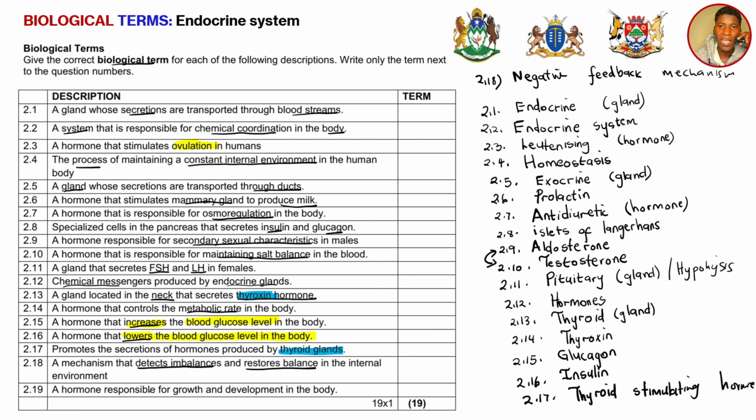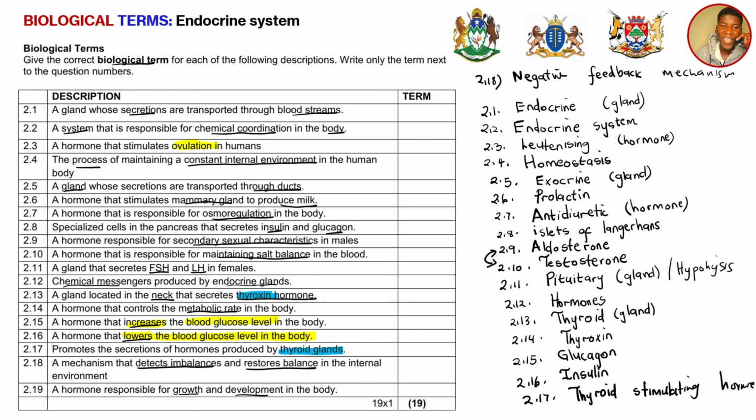And then now 2.19, the last question, a hormone that is responsible for growth and development in the body. When you are young, you grow and become old. Your body becomes bigger and bigger. What stimulates the cells to become bigger, or to elongate, or to make you bigger? Of course, when you are growing, it's your cells that are actually growing.